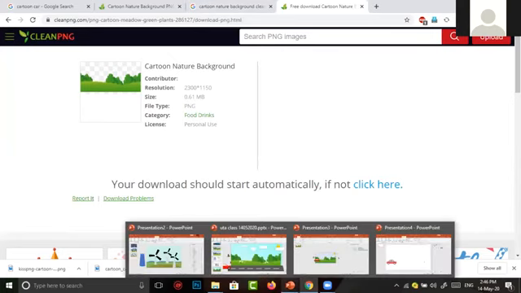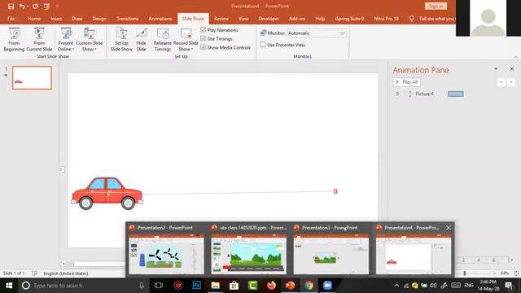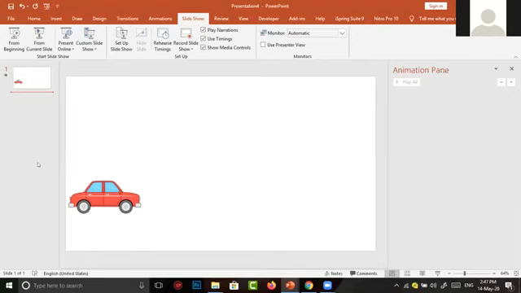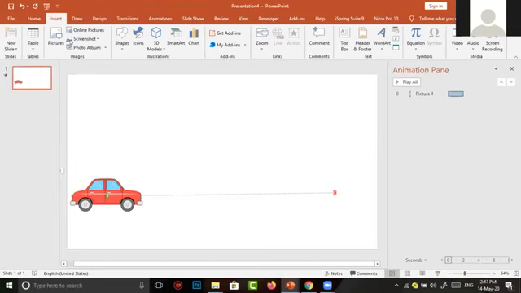Now I again come to my PowerPoint and our scene. Now again I want to insert the image. To insert a particular thing, we have to go to Insert in the menu bar. In Insert, we have to choose Pictures.